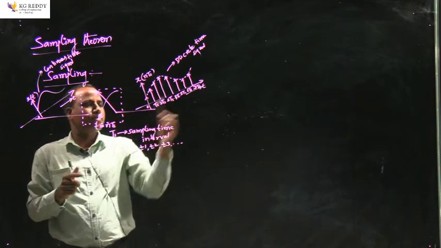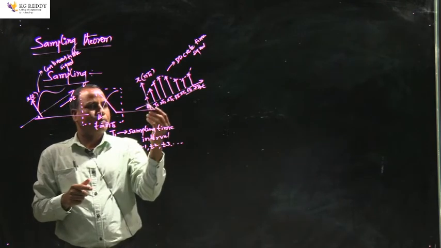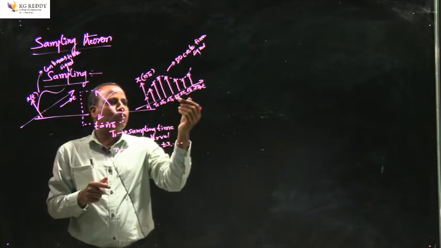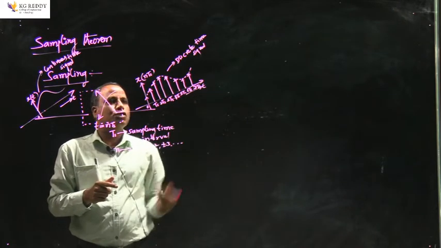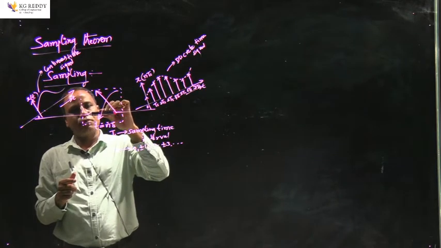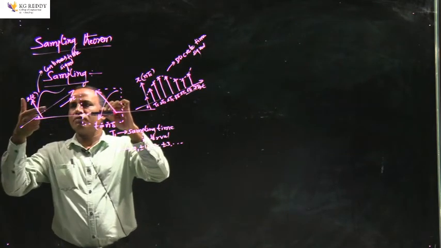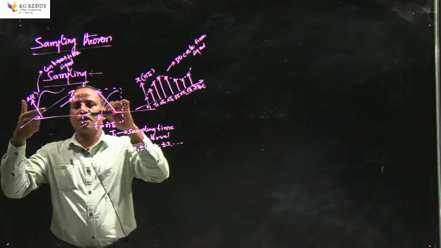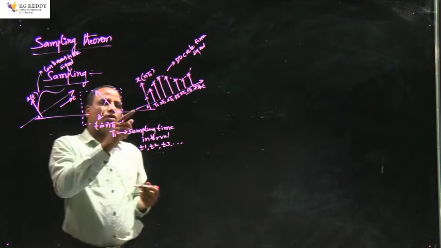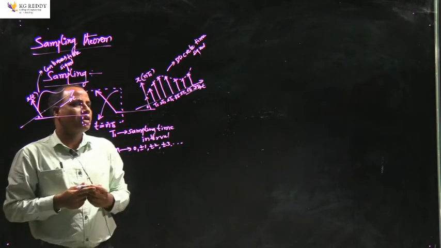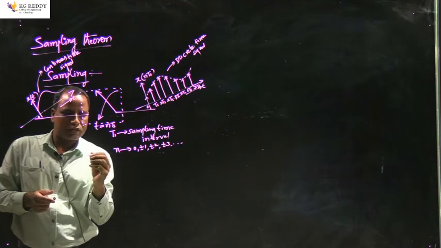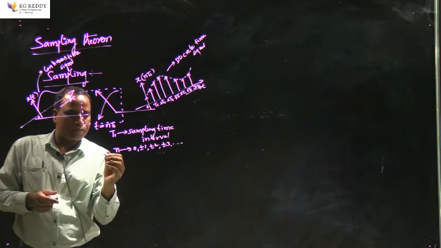So in the discrete time signal, we have a sample at the origin, at Ts, at 2Ts, 3Ts, 4Ts, 5Ts, 6Ts, and so on. Only at that instant of time does the switch contact the input terminal, and whatever voltage we are applying in the form of a continuous signal appears as a sample. In that way, we convert a continuous time signal to a discrete time signal. This is the basic operation of sampling.